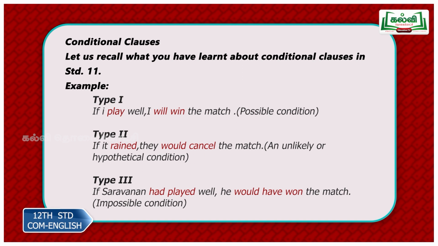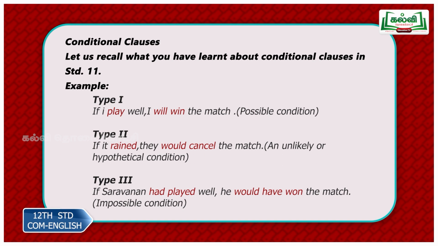Now we move on to type 2. If it rained, unlikely condition, if it rained, they would cancel the match. So it's not going to rain. If it rained, they would cancel the match. So past tense in the if clause and would plus verb in the main clause. That's a brief formula that you have to remember.